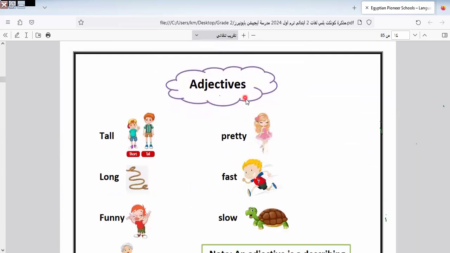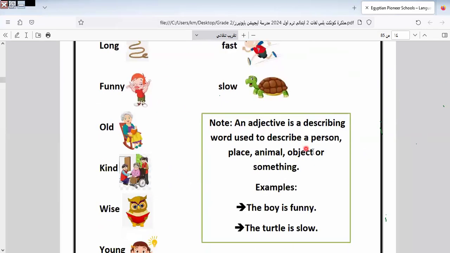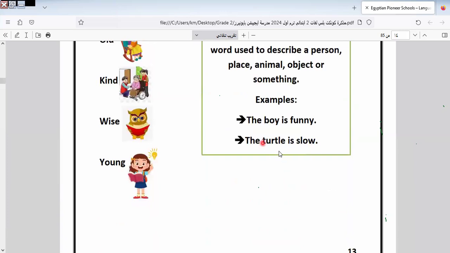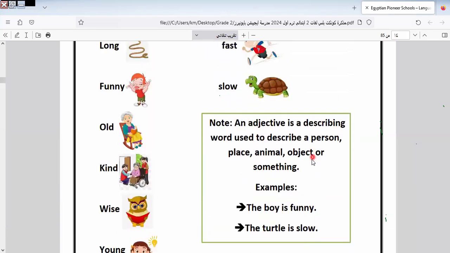The adjectives. In this unit, we talk about adjectives. What is an adjective? An adjective is a describing word to describe a person. Like we say the boy is funny or the turtle is slow. So here I describe the boy that is funny and the turtle is slow. This is called adjectives.